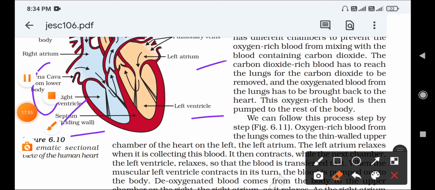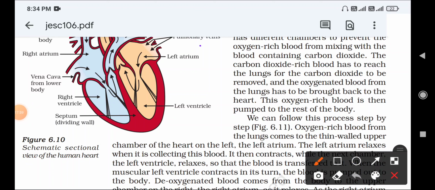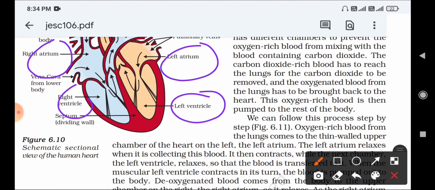Next, what is the function of heart chambers? They prevent the mixing of carbon dioxide blood and oxygenated blood. Next question: what is oxygenated blood? The blood which contains oxygen is called oxygenated blood. And deoxygenated blood is the blood containing carbon dioxide.